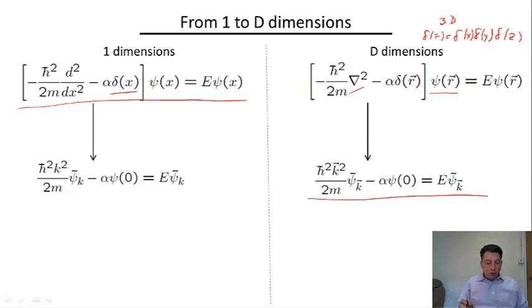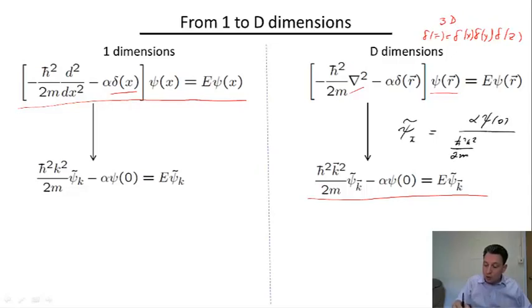So again, we can of course solve this equation for psi tilde of k. We're going to have the same psi of 0 divided by h-bar squared k squared over 2m, and I will write it as plus the absolute value of the energy. Again, we're looking for a bound state, and we know that the bound state energy must be negative if it exists at all.